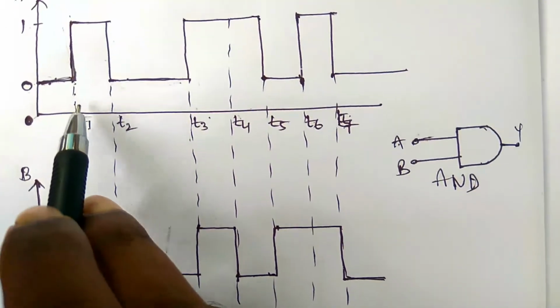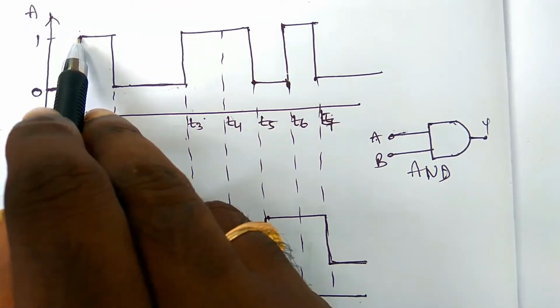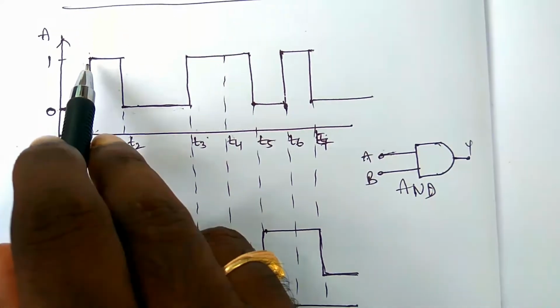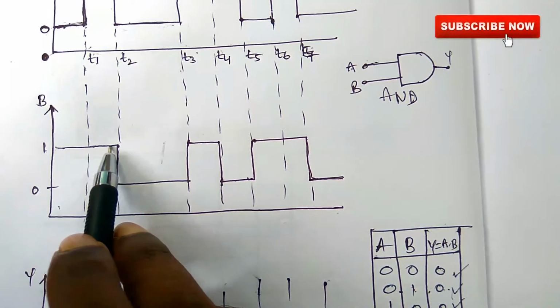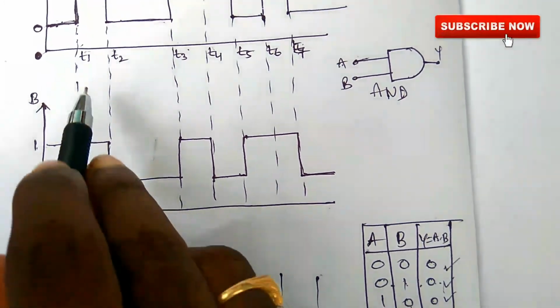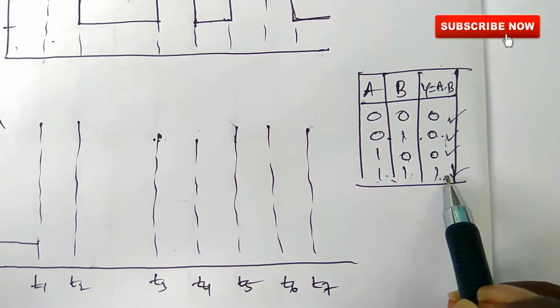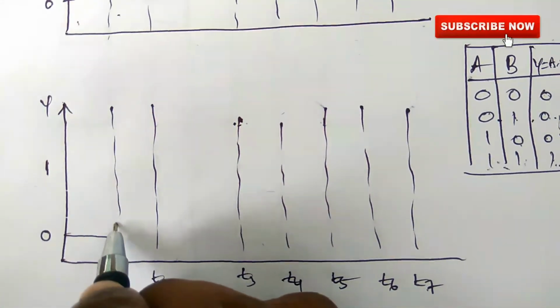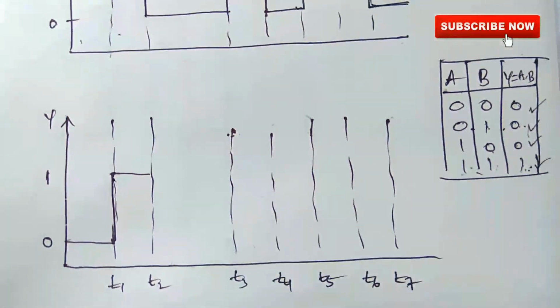Coming to t1 to t2, input A is 1 and input B is 1. Where there is 1 and 1, the output is also 1. Since 1 means we write in the upward direction, we simply draw upward. So this is the 1.